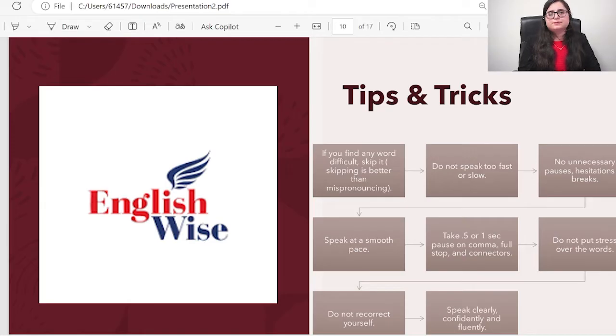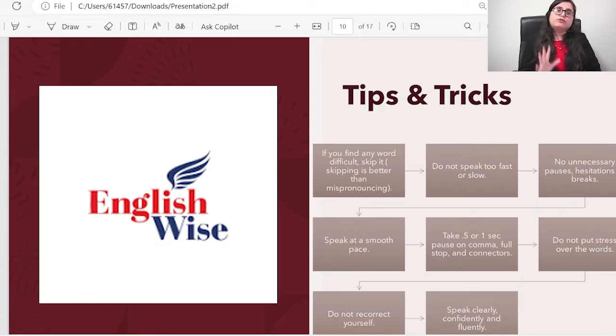Let's discuss the tips and tricks for your read aloud that you have been waiting for. We're going to discuss all the tips and tricks in detail. So make sure that you note it down and you understand it very properly if you want to get a score in your reading plus speaking.